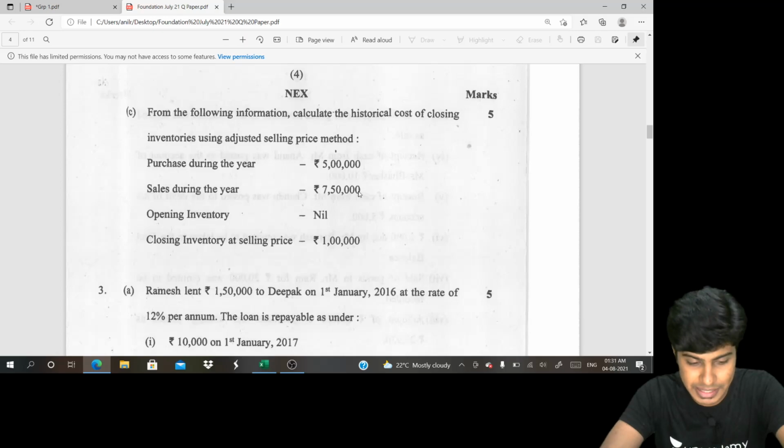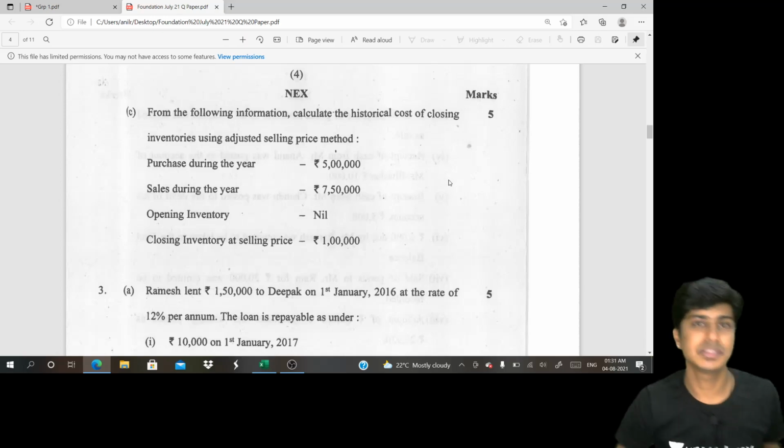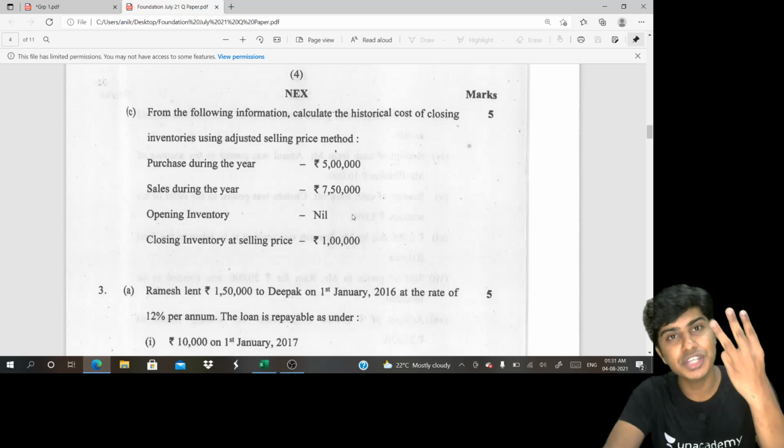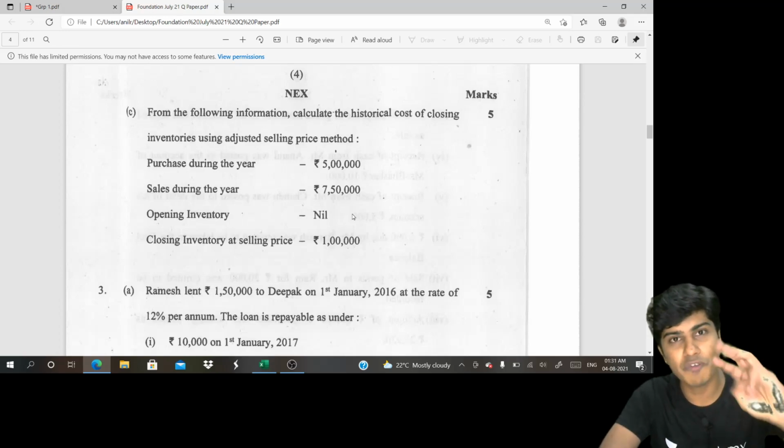So if you add sales plus closing stock, 1 lakh plus 7 lakh 50, what you get is 8 lakh 50. This 8 lakh 50 is the purchases at selling price. So what is bought for 5 lakh can be sold for 8 lakh 50. That is a profit of 3 lakh 50. 3 lakh 50,000 profit on 8 lakh 50. You get the profit percentage.